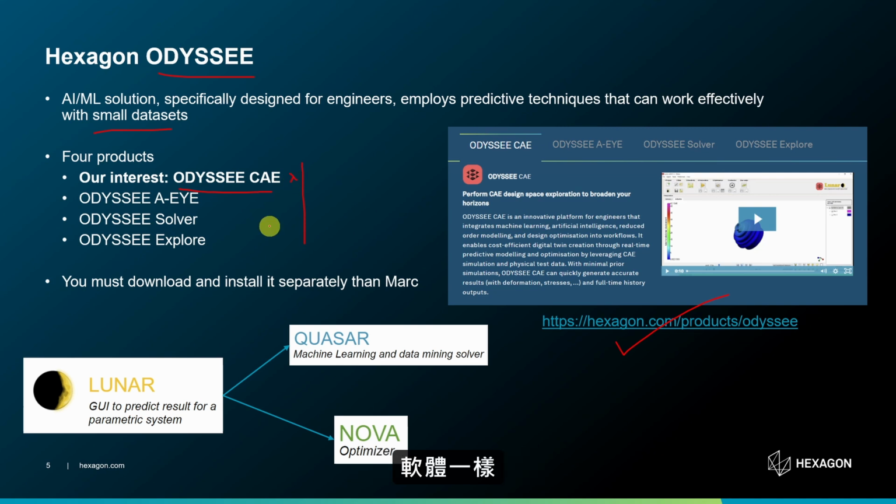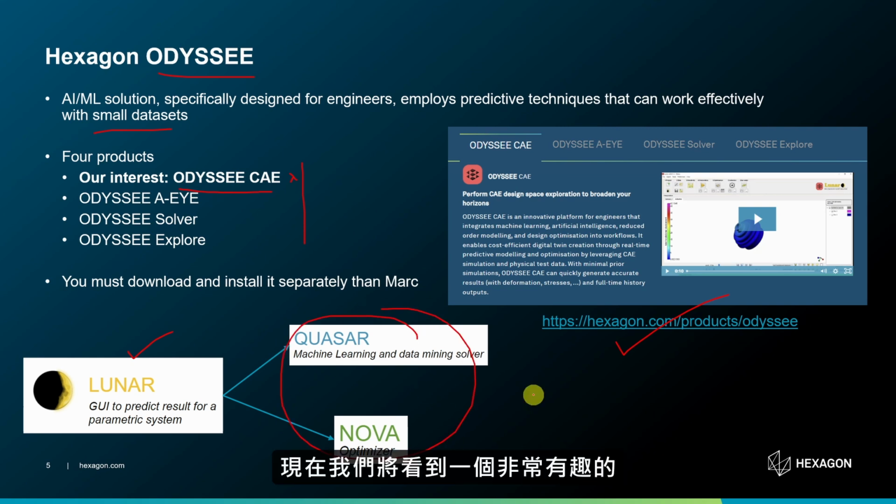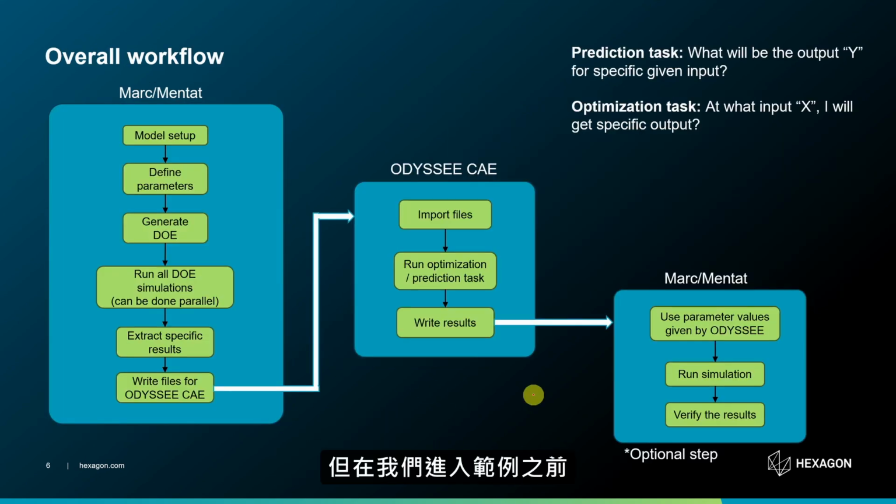And like many finite element softwares as well, we will have a separate name for solver and sometimes separate name for preprocessor. Similarly, in this ODYSSEE CAE, the GUI is called Lunar and it has 2 solver which are shown over here. Now we will see one very interesting example in this video, but before we go to example, I just want to briefly discuss the overall workflow of any particular example which we want to solve using machine learning.